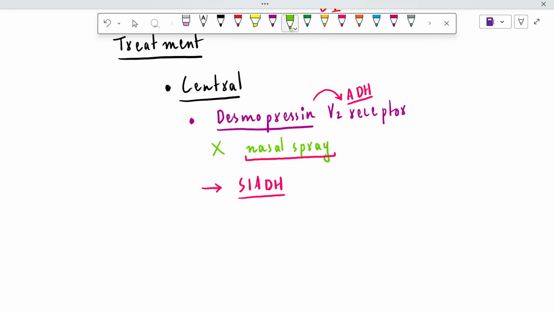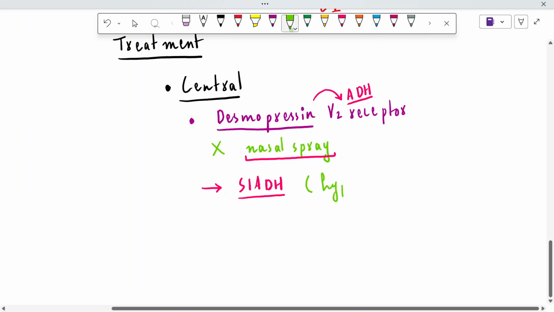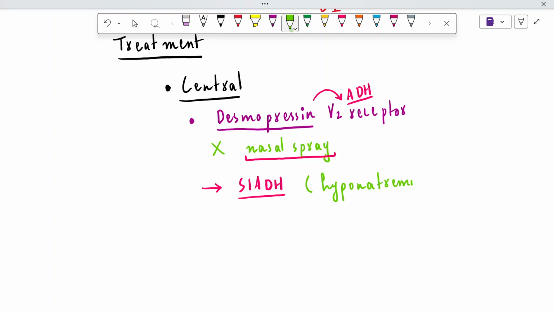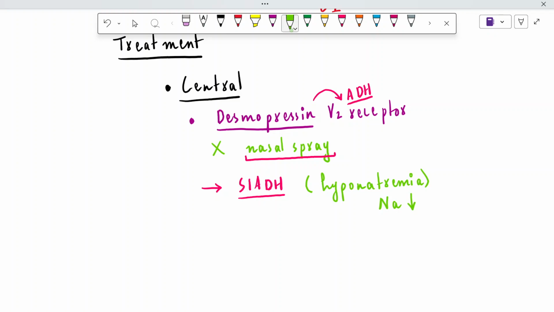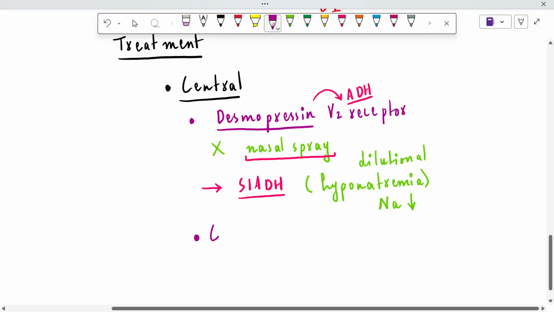And one of the conditions of SIADH is hyponatremia. Why is there hyponatremia? Because the water will quickly be reabsorbed from the collecting tubule, the plasma volume will rise, and the sodium in the blood starts to become low. It is relative hyponatremia, right? Because of the increase in the plasma volume. We can say it is relative hyponatremia, or we can say it is dilutional hyponatremia.